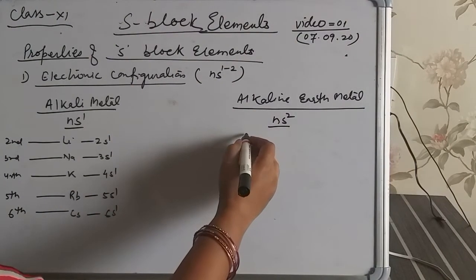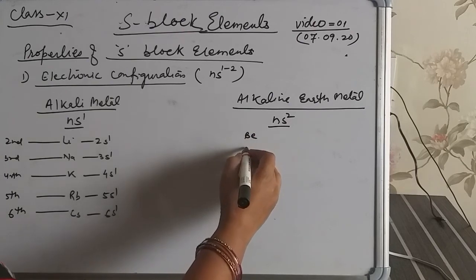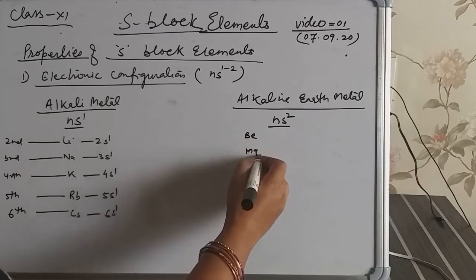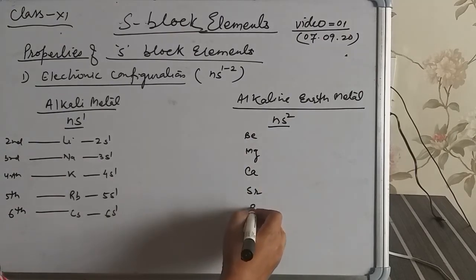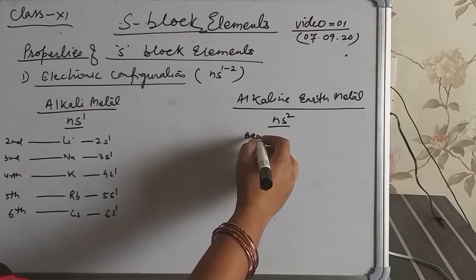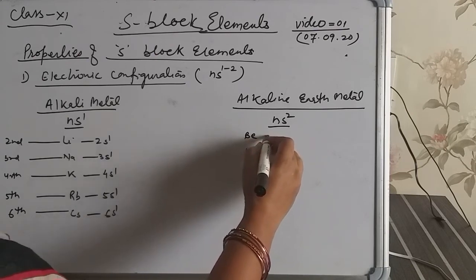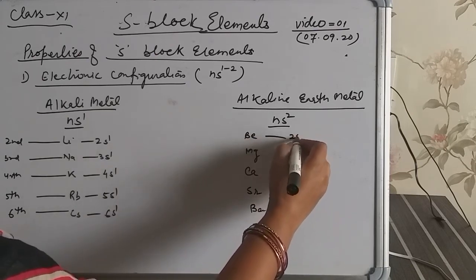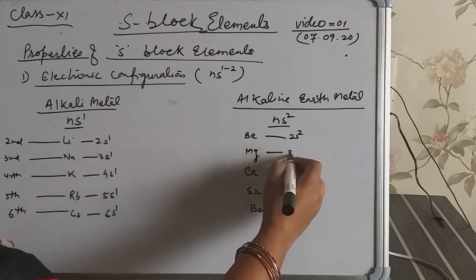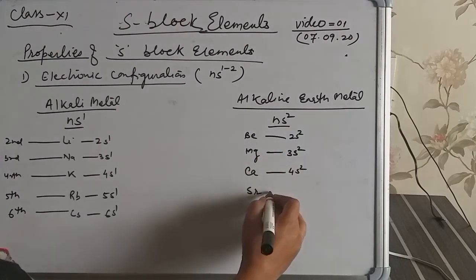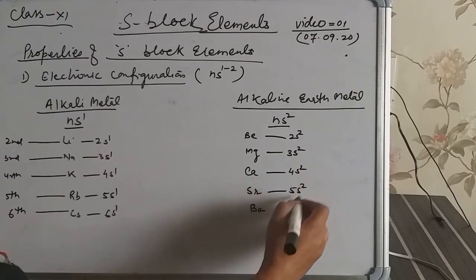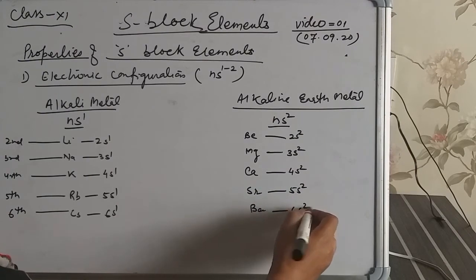Similarly, beryllium, magnesium, calcium, strontium and barium: beryllium in the second period has 2s2, magnesium 3s2, calcium 4s2, strontium 5s2 and barium 6s2.